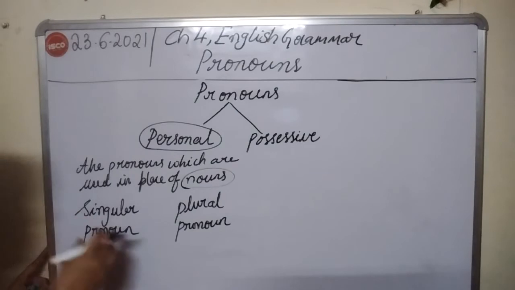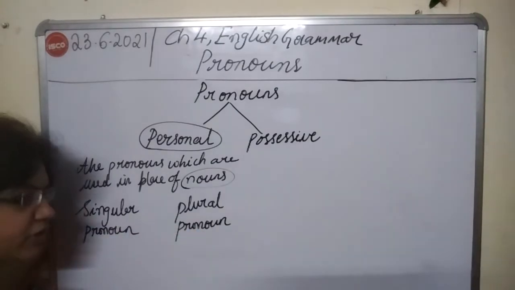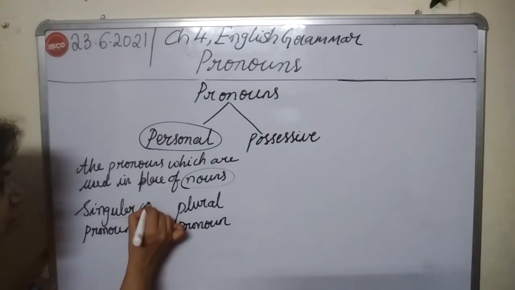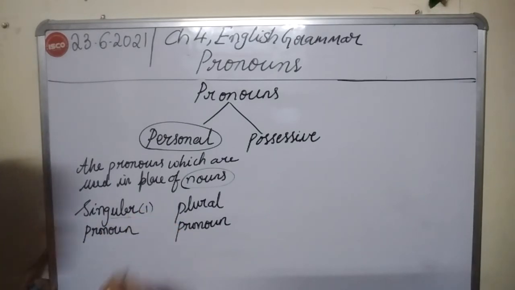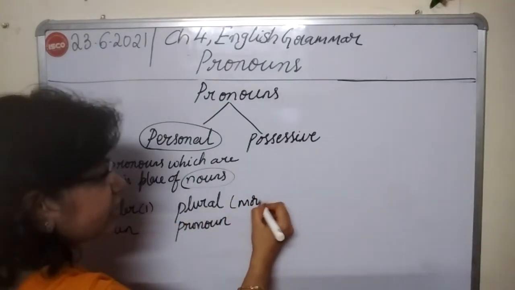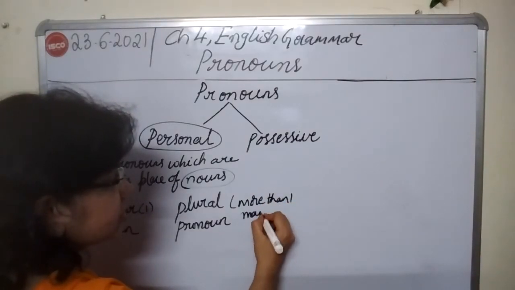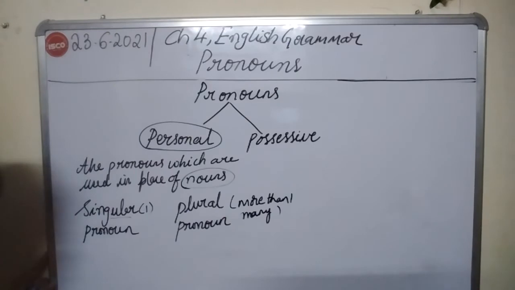So what do you mean by singular pronoun and plural pronoun? The meaning of singular is one, right? The meaning of plural is more than one, which means many, right?